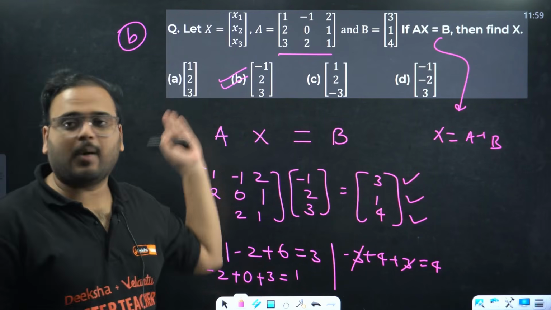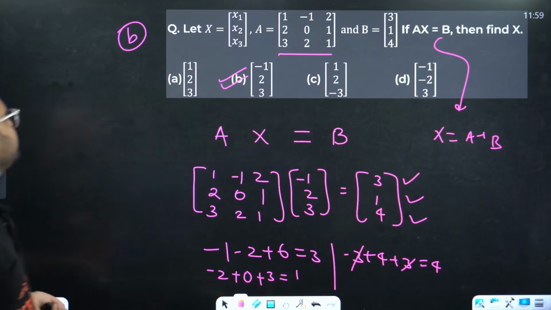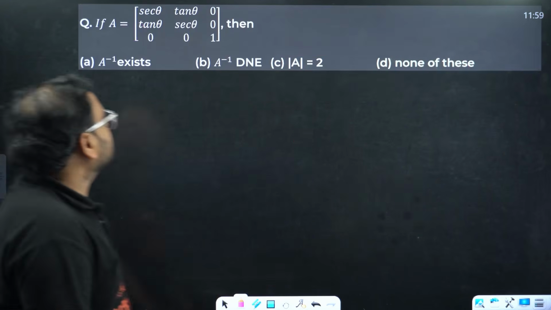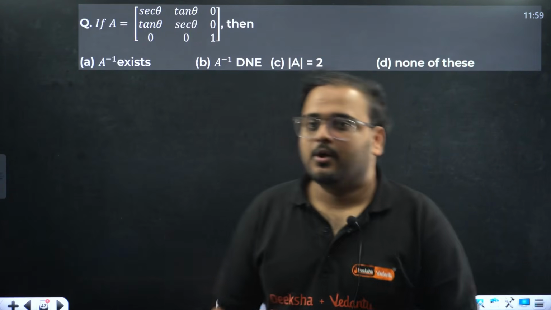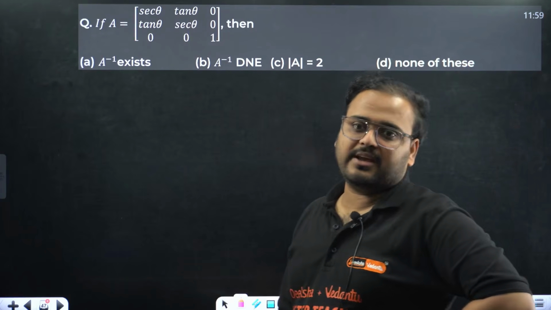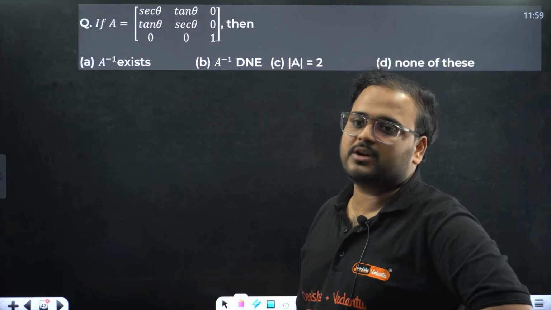You have to use the options. This is faster. Okay, let's move on. So this question says we have 4 options: A inverse does not exist, A inverse exists, determinant of A is 2, and none of these.